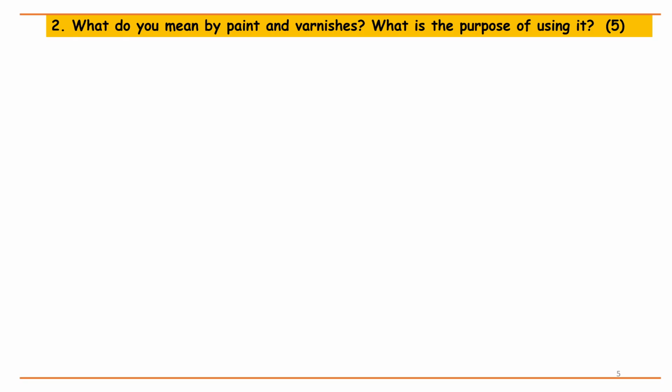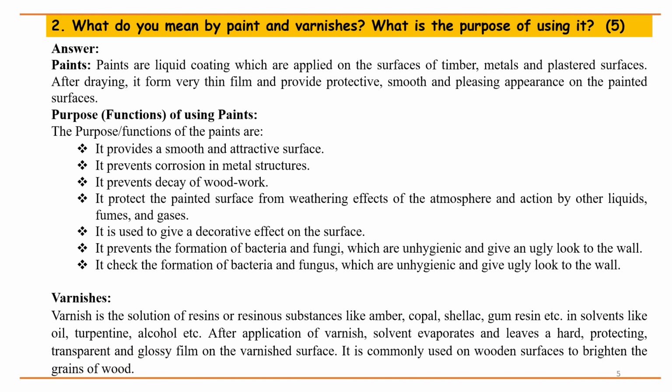2. What do you mean by paint and varnishes? What is the purpose of using it? Answer. Paints. Paints are liquid coatings which are applied on the surfaces of timber, metals and plastered surfaces. After drying, it forms a very thin film and provides protective, smooth and pleasing appearance on the painted surfaces.